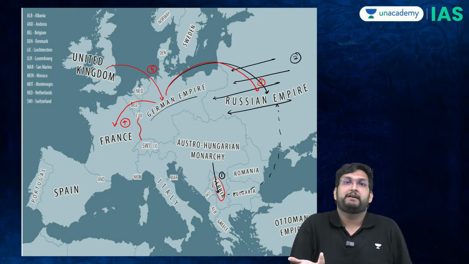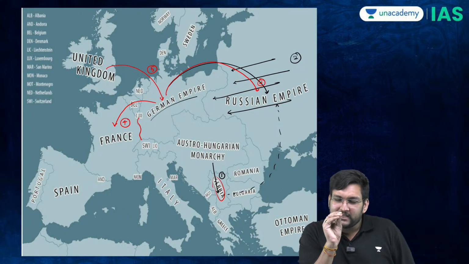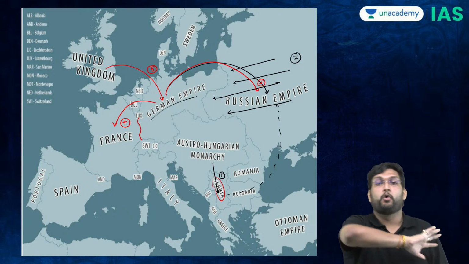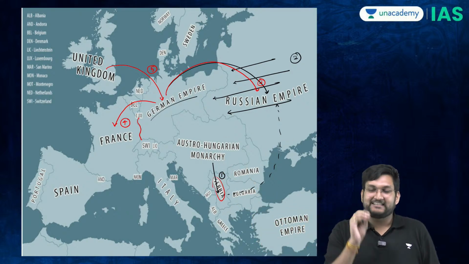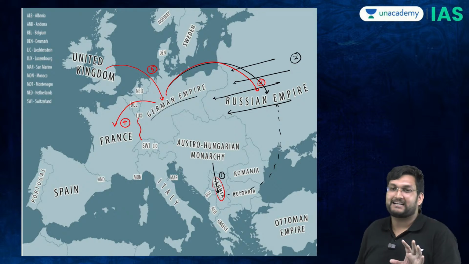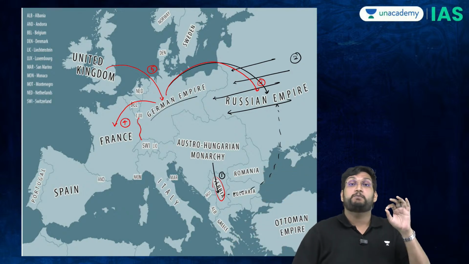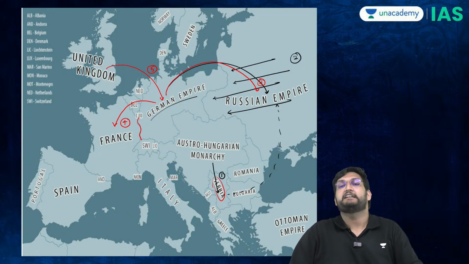Nobody wanted to compromise and everybody wanted war. And further, a small issue between Austria and Serbia now has the whole continent fighting against one another. And this is where the First World War was actually not started just because of the death of Franz Ferdinand. It was because of the tendencies which were brewing up since the 1800s.